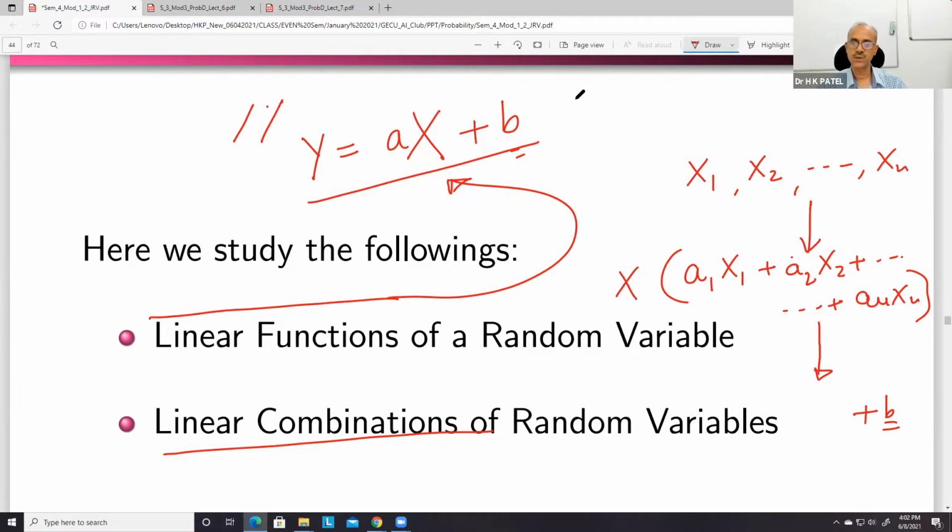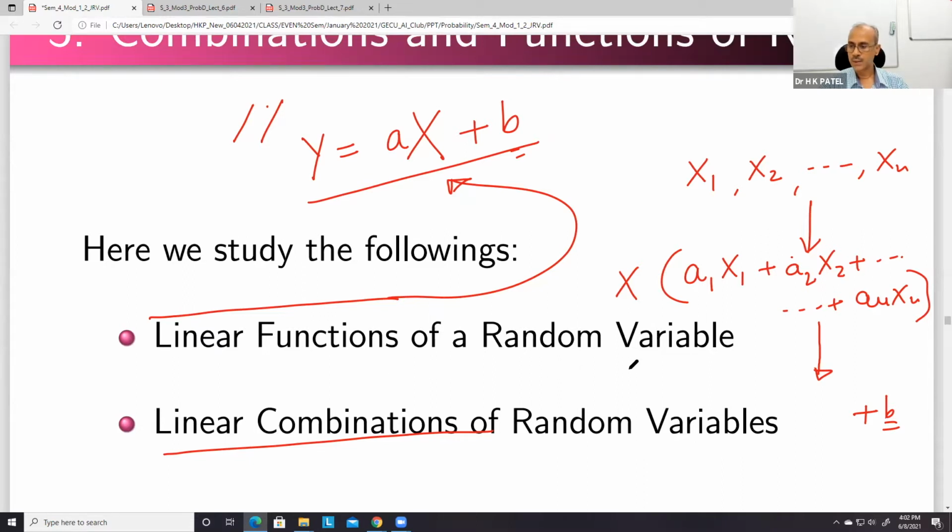So we generally will see three types here. The simple one is y is equal to ax plus b. Then the second is like a1 x1 plus a2 x2. And the third type will be a1 x1 plus a2 x2 plus b. So these three types of functions we will see here, and see their properties. Properties means that this will again be a random variable, so what will be the mean of the random variable and what will be the standard deviation of the random variable. These two are important things for us to know.